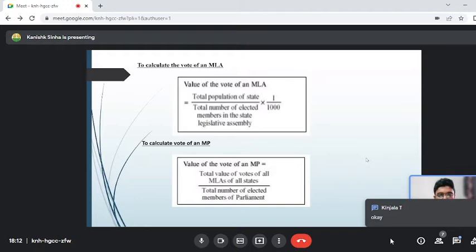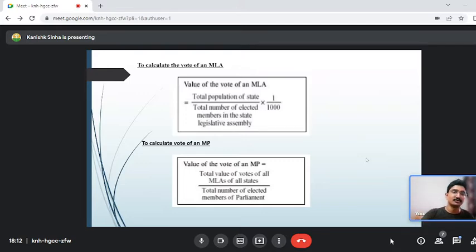Okay, so the total vote of all MLAs of the states will be divided by the total number of elected members of the parliament. It is very common: when we are having MLA, it is the total number of elected members in the legislative assembly. When we are having MP, it is the total number of elected members of parliament. Only the denominator will be changing, and the upper part, that is the total population of the state, here you will have the total value of the votes of all the MLAs, and it is already prescribed by the Election Commission. So just remember this for your knowledge. Next.